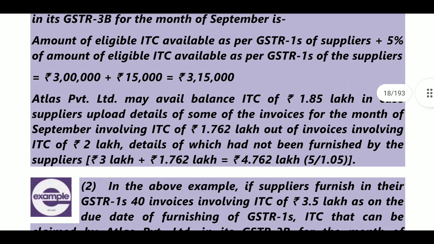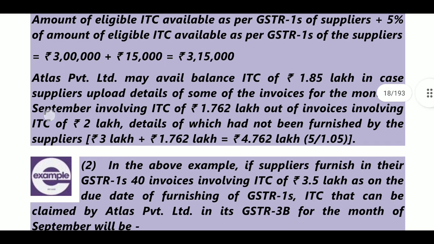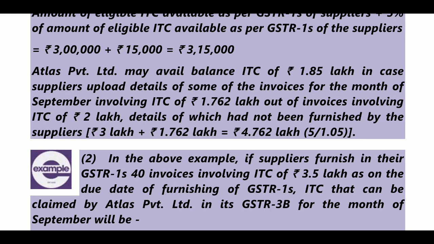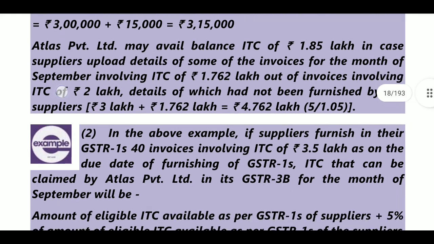Next, Atlas Private Limited may avail the balance ITC, that is 1.85 lakhs, in case suppliers upload details of some of the invoices for the month of September involving ITC of 1.762 out of invoices involving ITC of 2 lakhs, details of which had not been furnished by the supplier. 3 lakhs plus 1.762 lakhs is equal to 4.762 he may claim. So whenever your supplier uploads in GSTR, then you may claim the remaining amount.